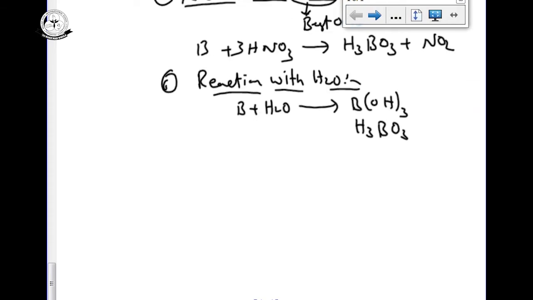Further, you can take 2 moles, heat and remove the water, 3 moles of water, and we get B2O3, the boron oxide. So boron on reaction with water gives the corresponding boron oxide.